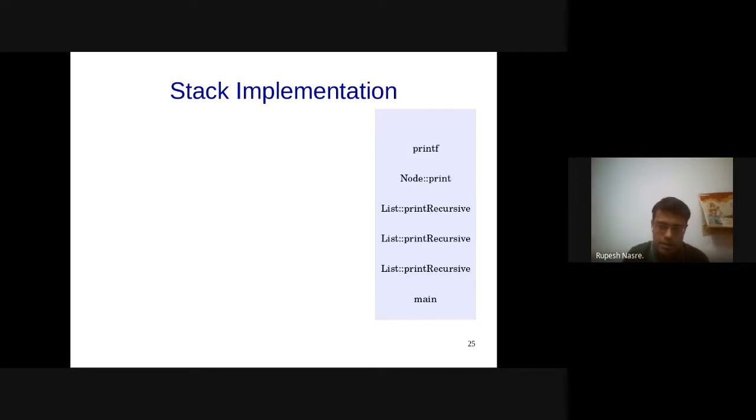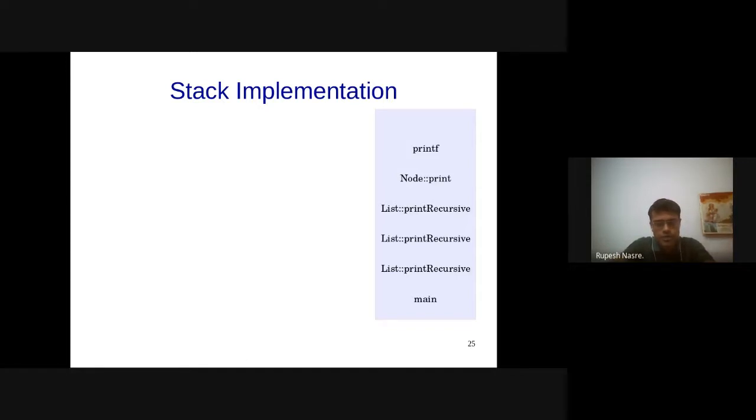This is representing, as Aniruddha says, a function call stack. Manichandra is asking, is it memory stack? Yes, it is stored inside the RAM. It's a part of the memory. But these are different function invocations, and therefore this is also called a call stack, the function call stack. Right, so this is how our method invocations are going to be happening, and this is what happens in all our programs.